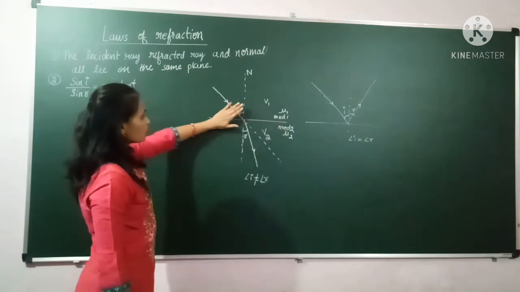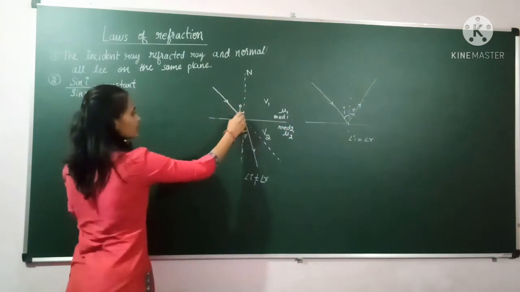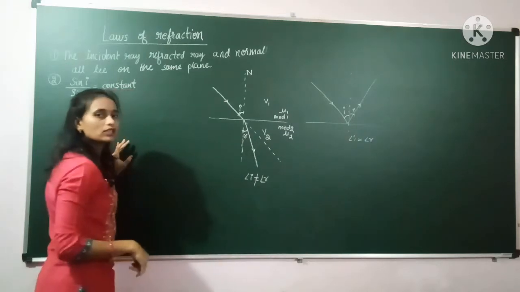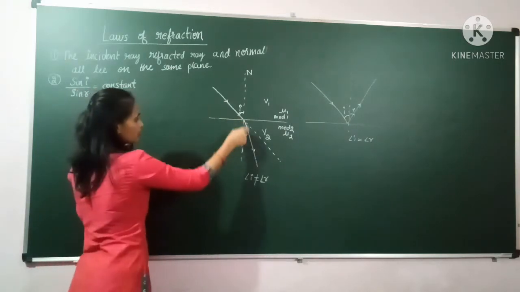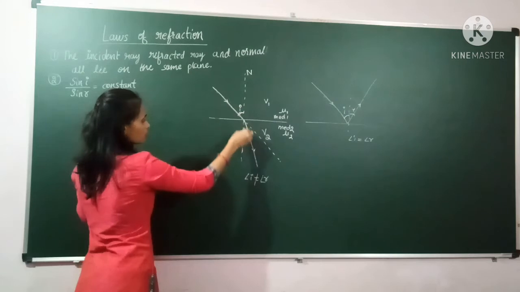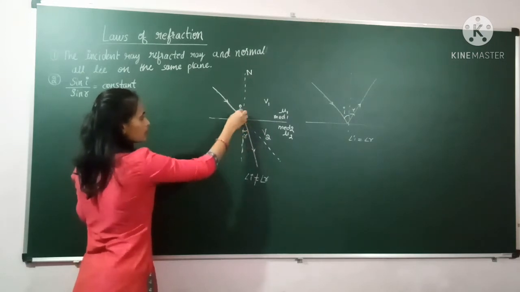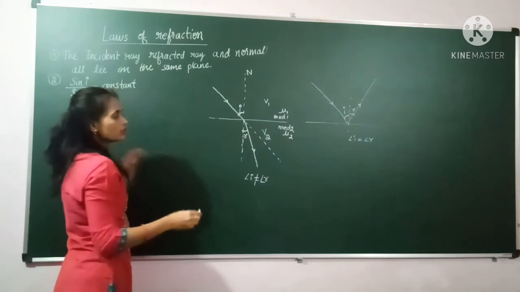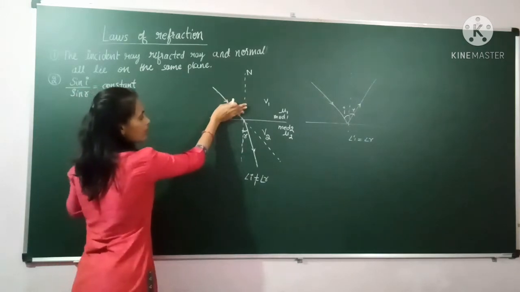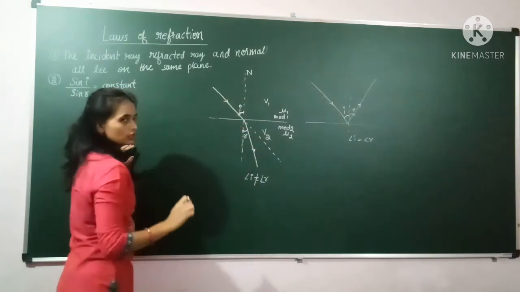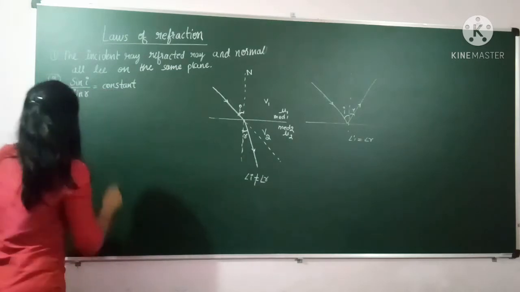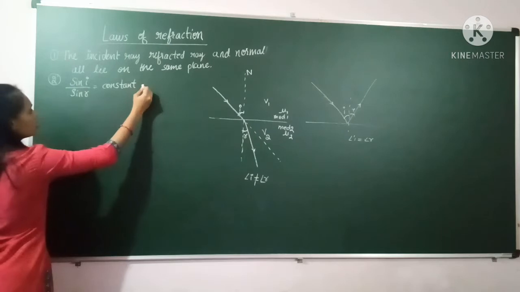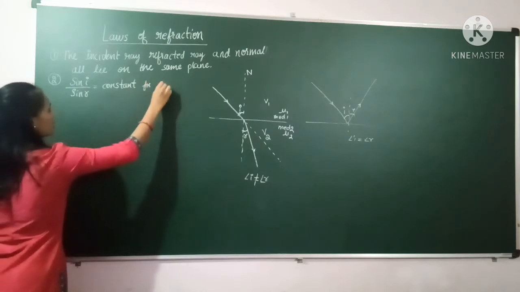But here, how to calculate? If we change the angle of incidence, how will the angle of refraction change? To calculate that, how are these two values dependent, whether they are inversely proportional or directly proportional? If the value of i is changing, how is r changing? To do that calculation, we take sin i by sin r, whose value is always a constant for a given pair of media.